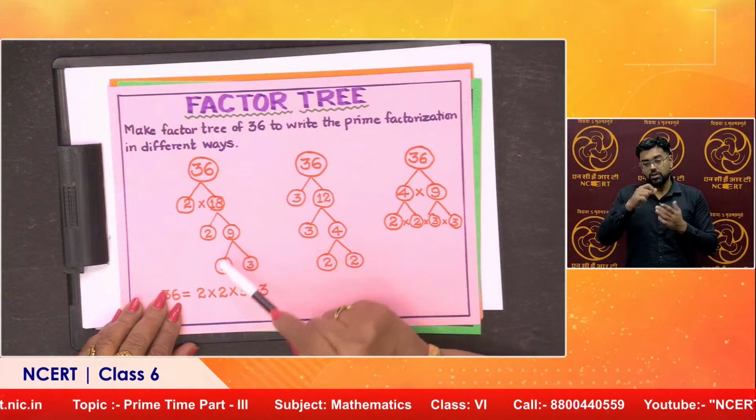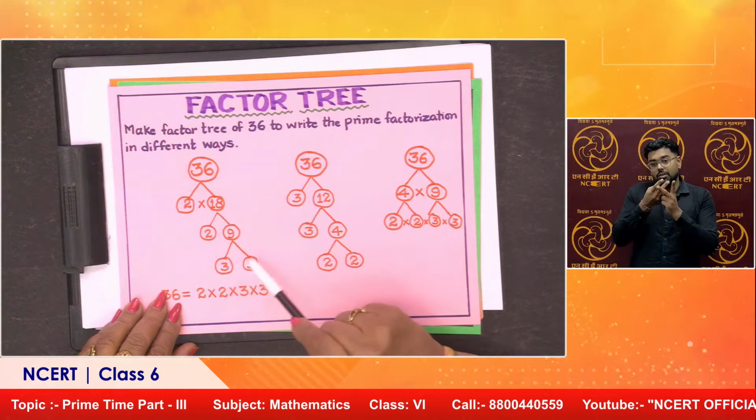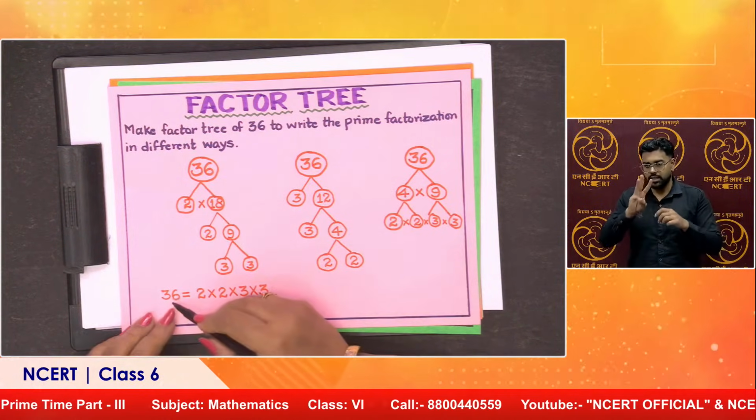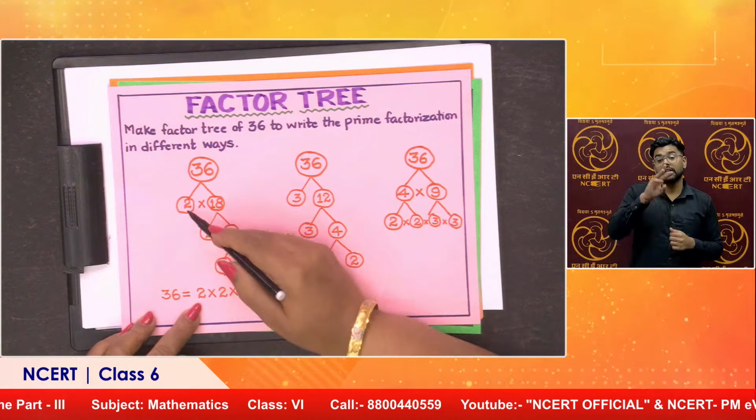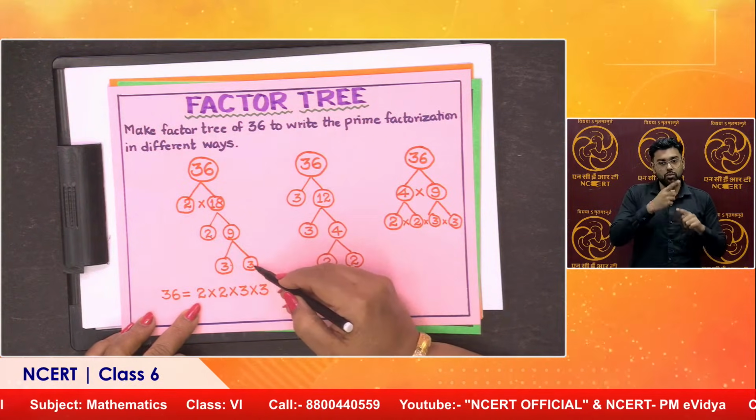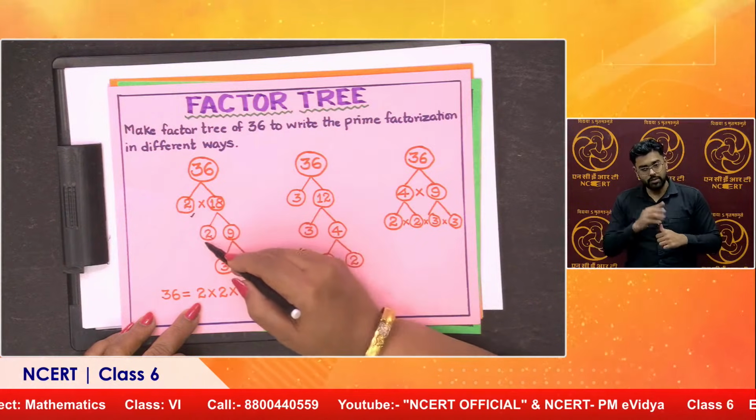How can 9 be broken into two factors? 3 by 3. So, what are the factors of 36 here? 2 into 2 into 3 into 3. Agreed? Yes. Okay, we have that here.